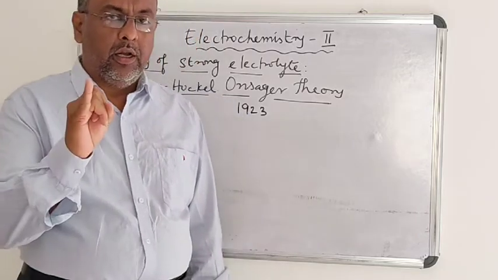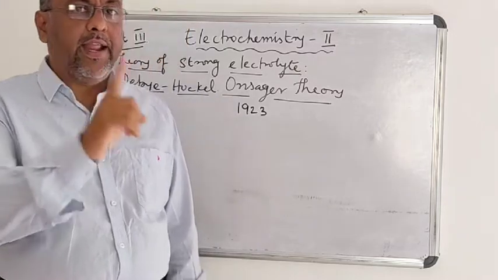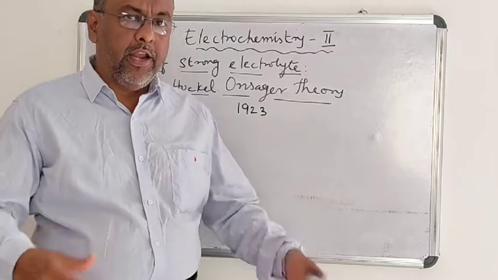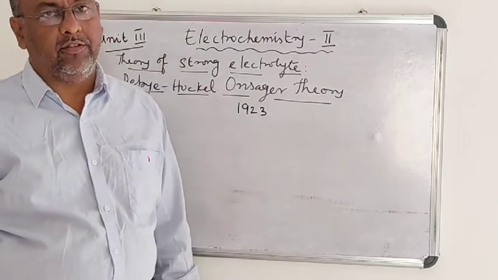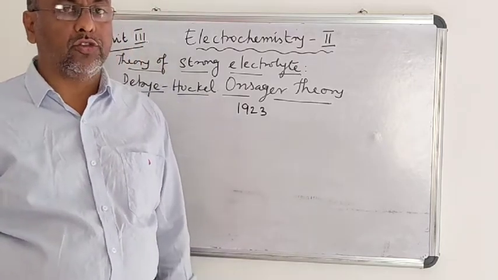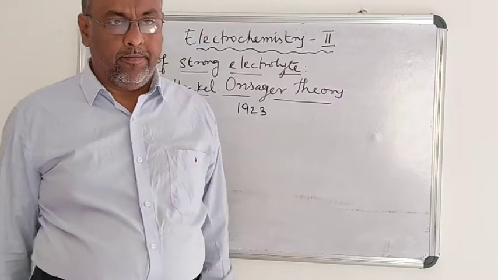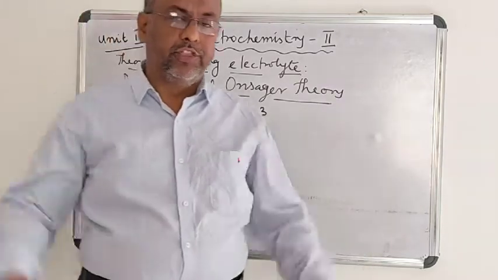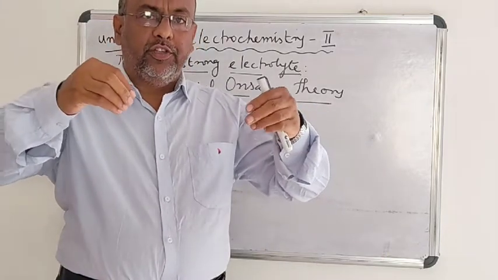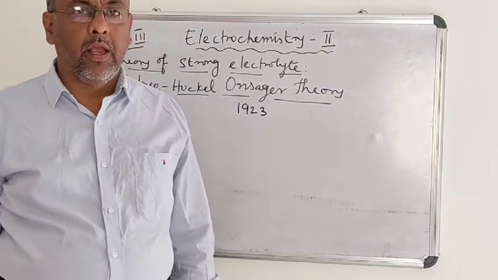The solution is prepared in a solvent of high dielectric constant, in a very dilute solution. The strong electrolytes have very high conductance because at high dilution, the oppositely charged ions will lie very far apart from one another.